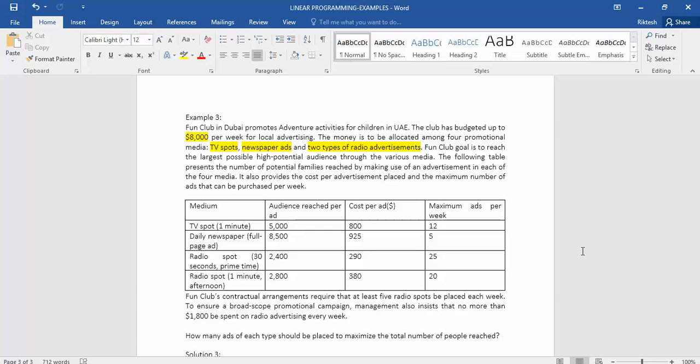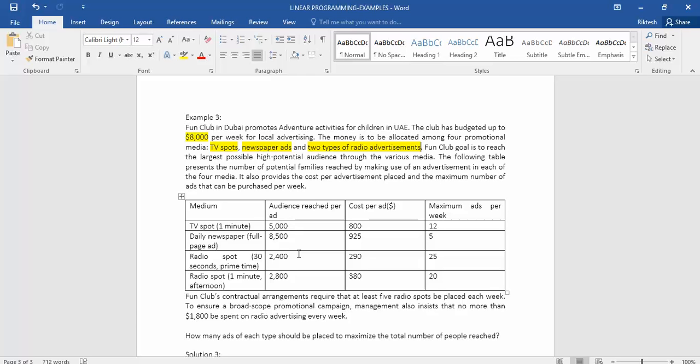Okay, so in this given table, on the left hand side we have a column that mentions all the four mediums that have been selected, and while selecting these mediums, the maximum number of audience that can be reached. So if we select TV spot, we can reach a maximum of 5,000 audience each week. If we give our advertisement in the newspaper, we can reach 8,500 people each week. And radio spot 1, we can reach 2,400 each week. And similarly for radio spot 2, we can reach 2,800 audience per week. So this is the analysis that has been done by this company.